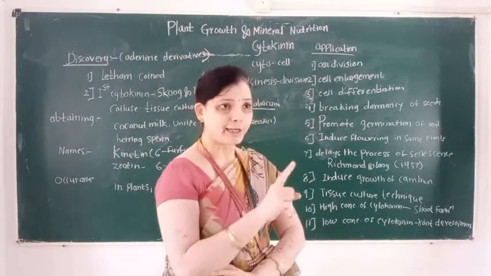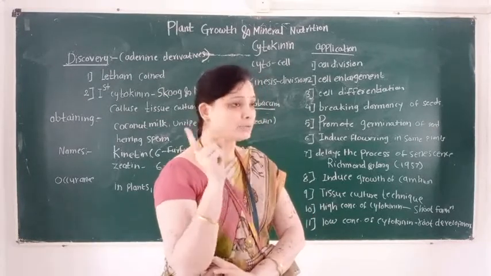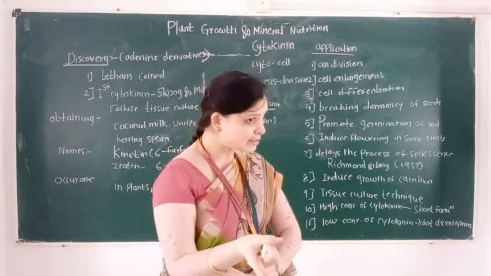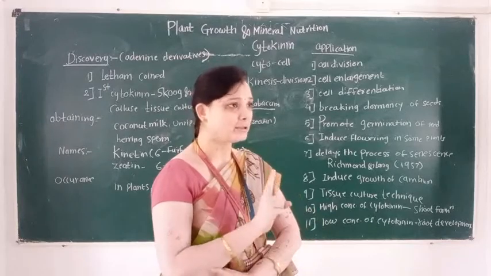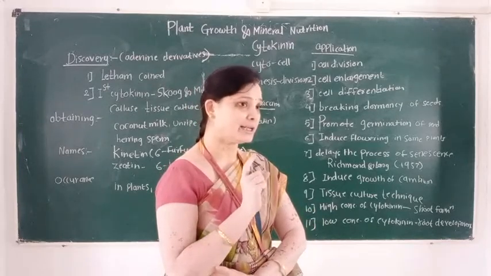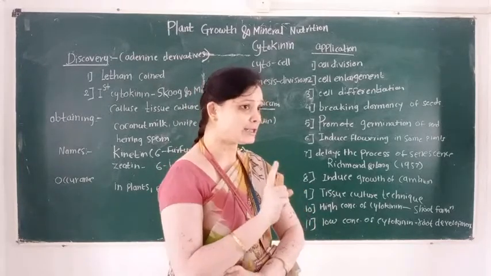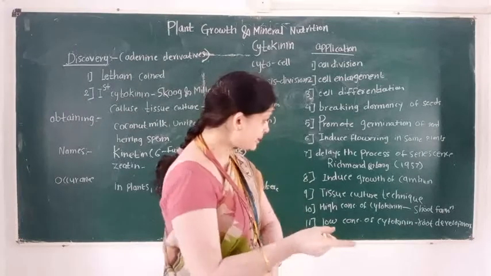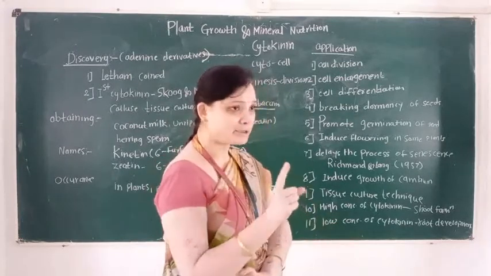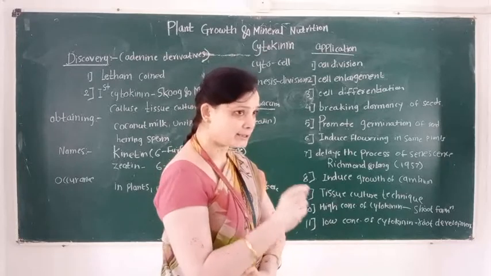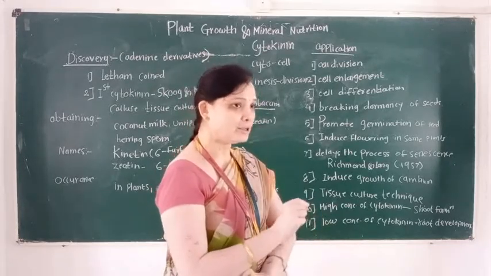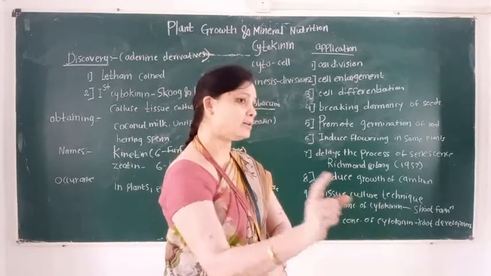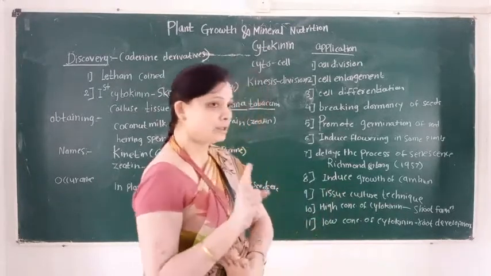Then, when it delays senescence, this effect is known as the Richmond-Lange effect. This is a very important point. What is the Richmond-Lange effect? The Richmond-Lange effect means when cytokinin delays the process of senescence. This effect is known as the Richmond and Lange effect.